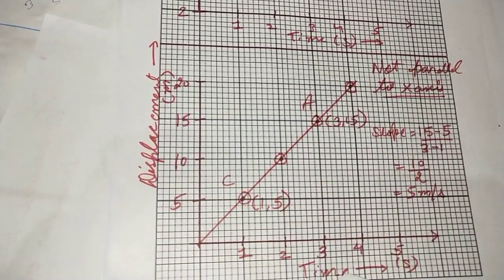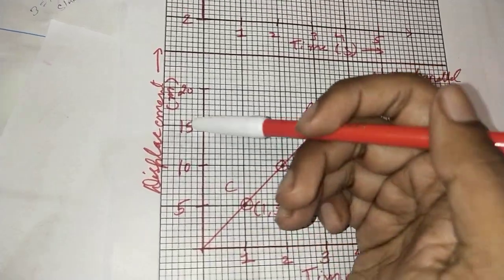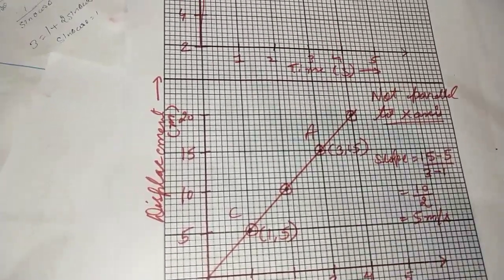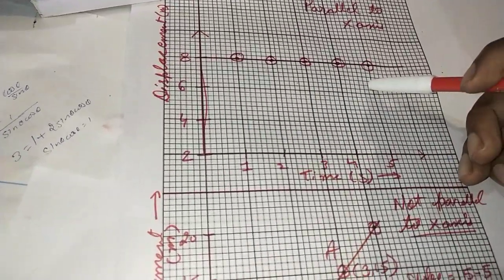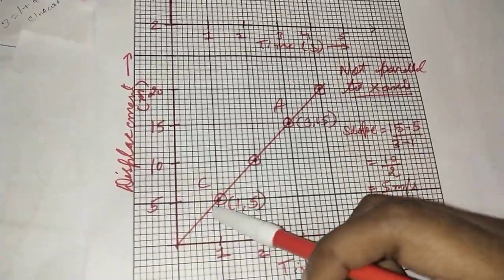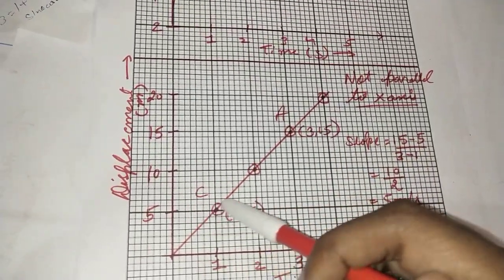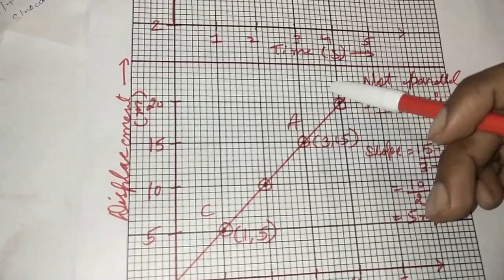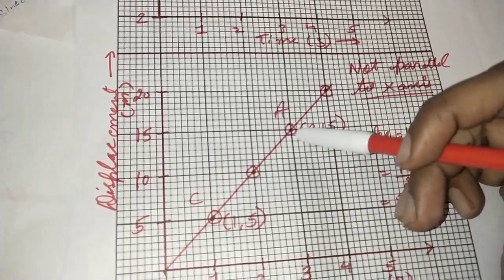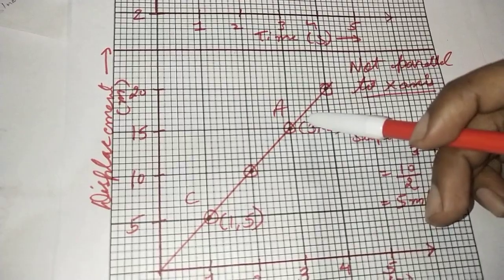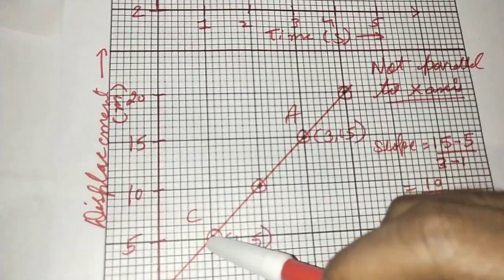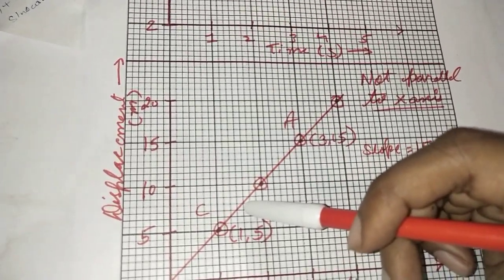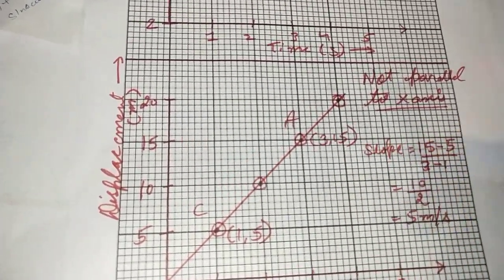So the slope of any line gives us the y part in that graph upon the x part. Clear? This was the case when a line is parallel to the x-axis, and this was the case when it gives a straight line. What if we have a curve? In that case we will not have a fixed speed throughout the graph. At a particular point the speed is going to continuously change. So a tangent will give us the speed, or at that very point we can mark a location and then calculate accordingly.